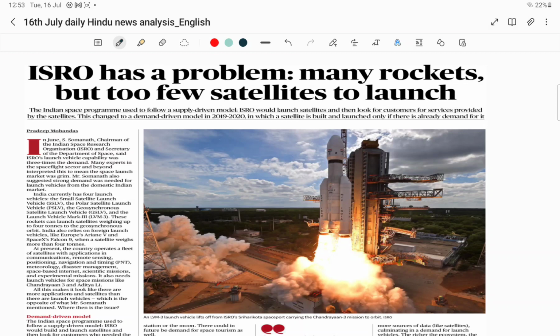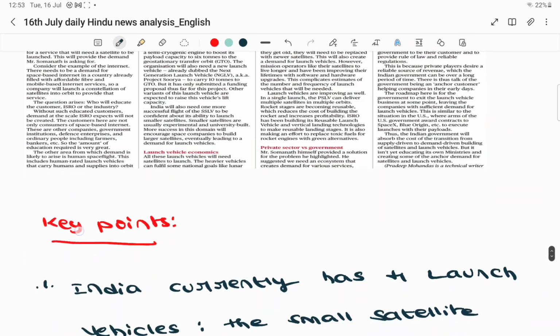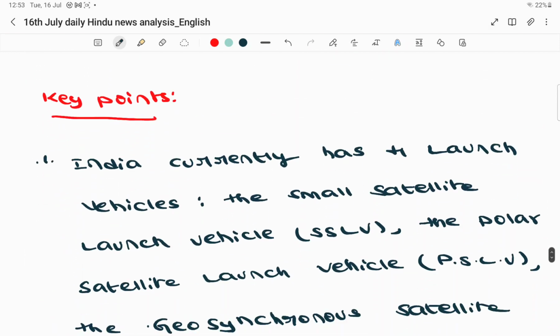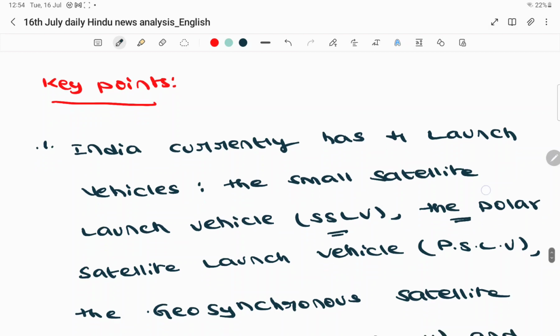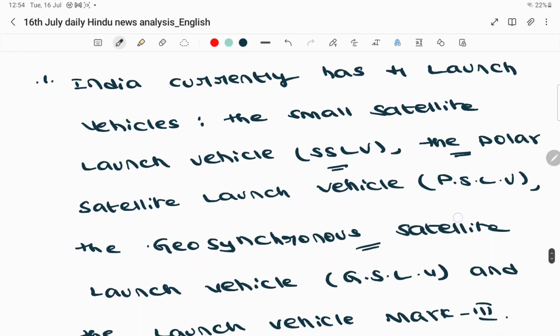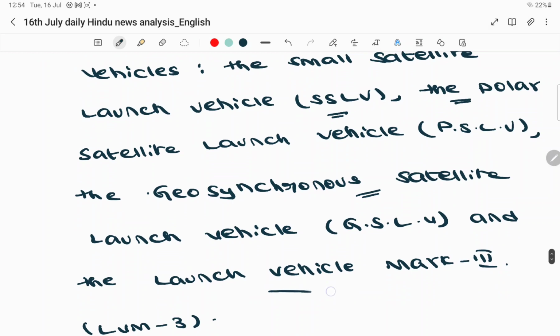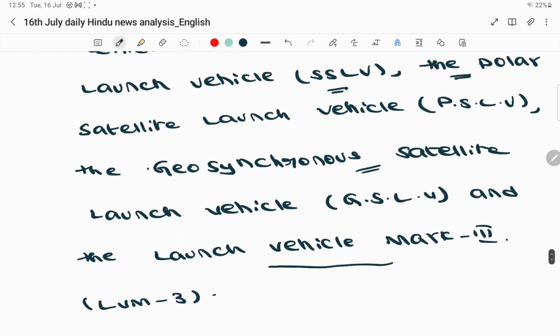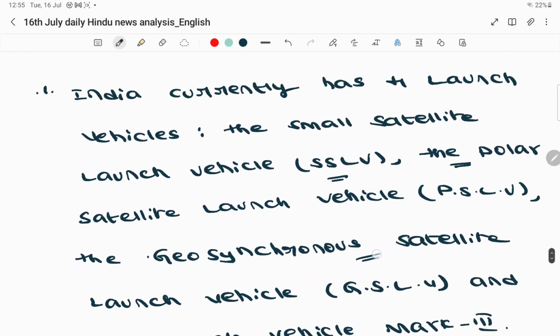So here the author has first pointed out how many different launch vehicles we have. India currently has 4 launch vehicles: the SSLV, the small satellite launch vehicle, and the PSLV, polar satellite launch vehicle, the GSLV, geosynchronous satellite launch vehicle, and India's heaviest rocket, the Launch Vehicle Mark 3, LVM3.